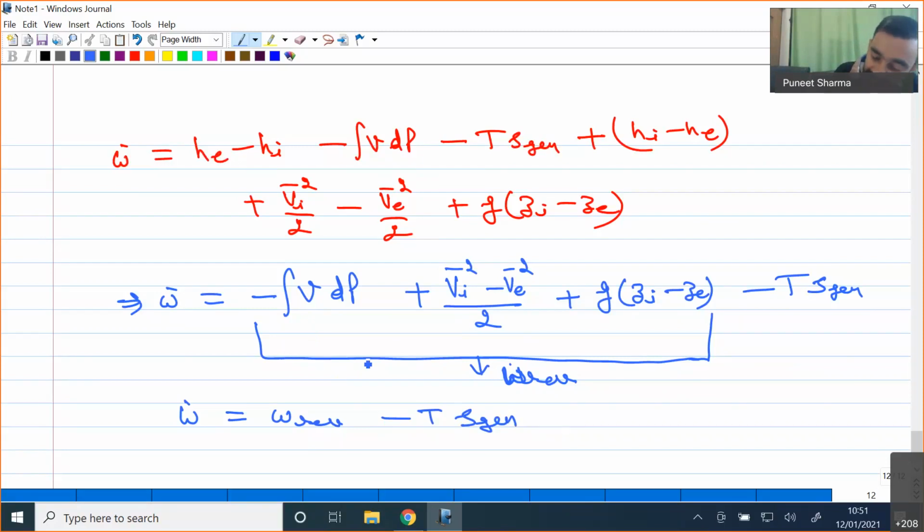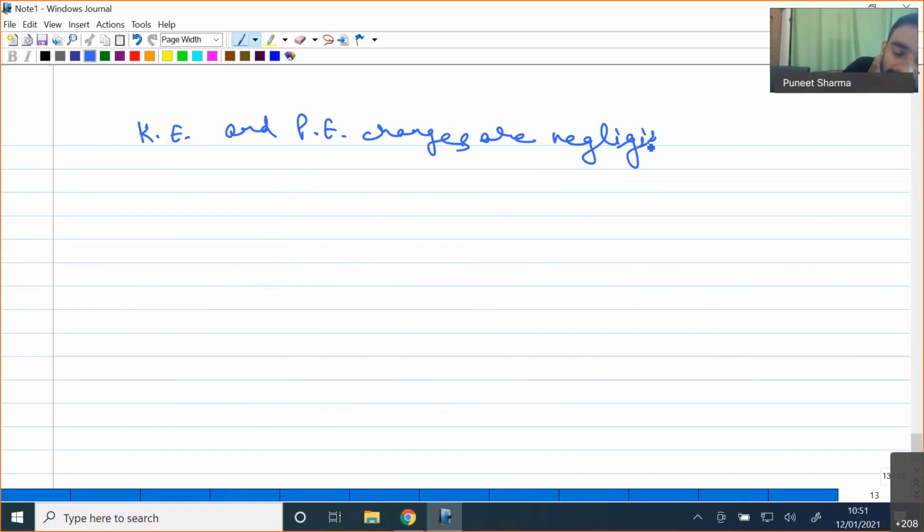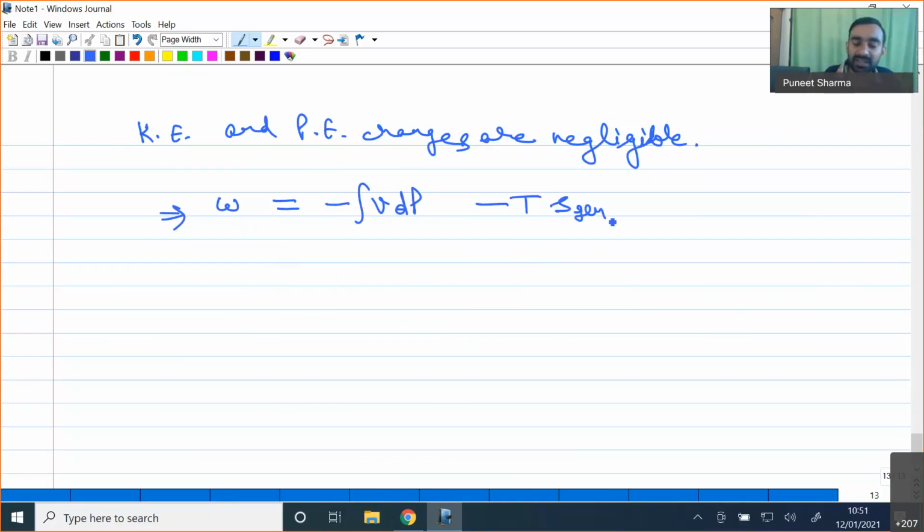Now if I say that my kinetic energy and potential energy changes are negligible between the inflow and outflow streams, in that case I can say that W will be nothing but minus integral of V dP minus T times S generation. Here I have removed the changes in kinetic energy and potential energy.